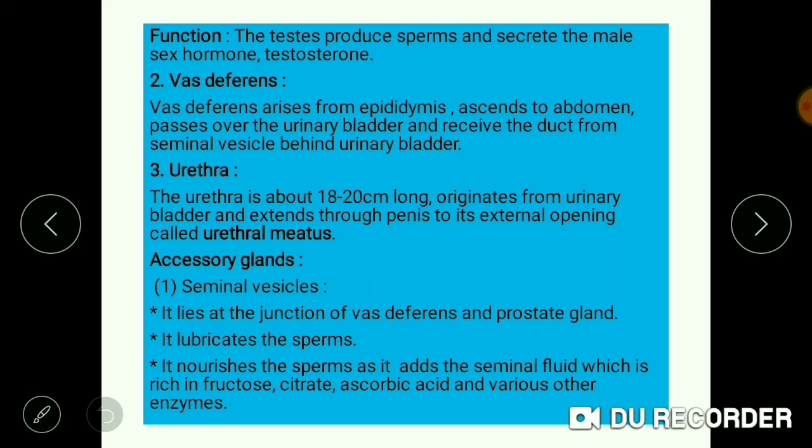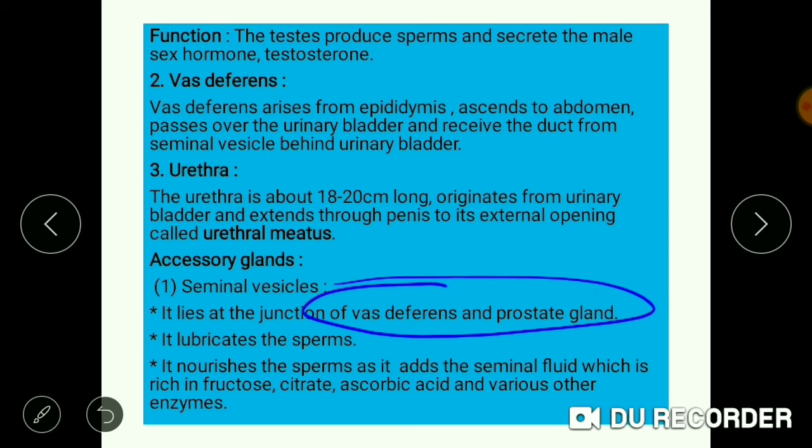Seminal vesicle lies at the junction of the vas deferens and prostate gland. Two things we are going to talk about for the accessory glands: first their location, and the other their function. So this was the location of the seminal vesicle. Now we move on to its function.